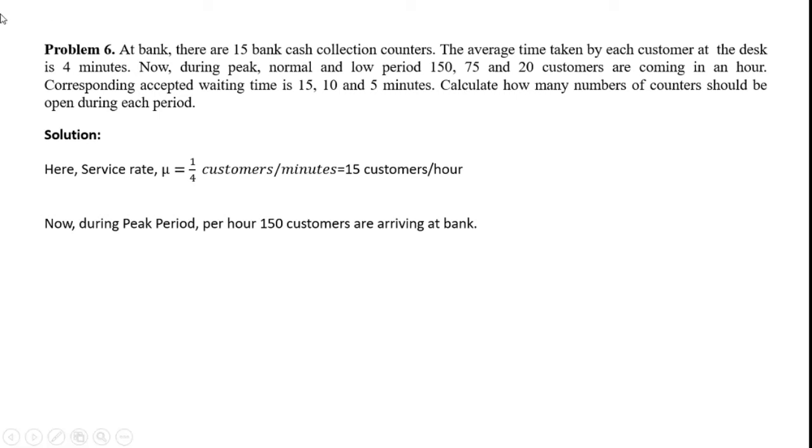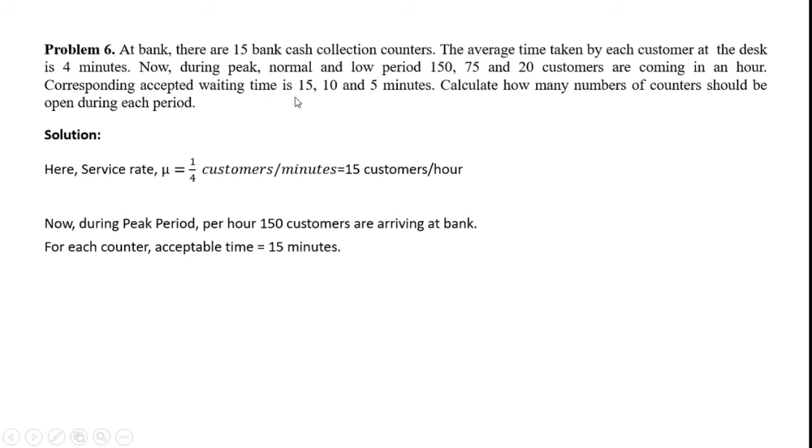Now during the peak period, per hour 150 customers are arriving at the bank, that is given to you over here. For each counter the acceptable time is 15 minutes, that is given to you over here.